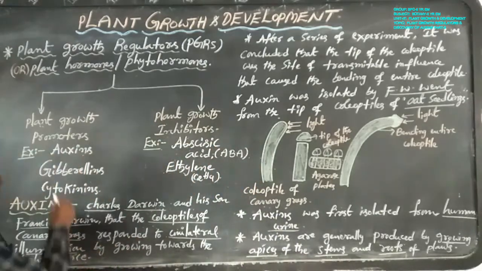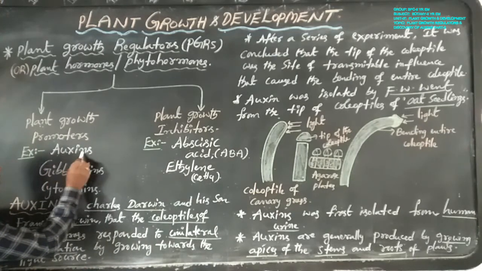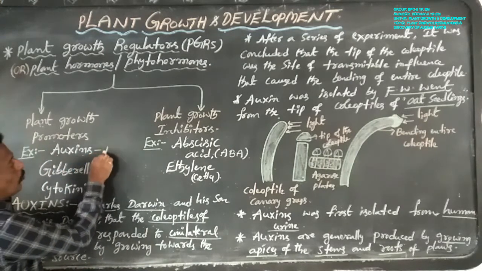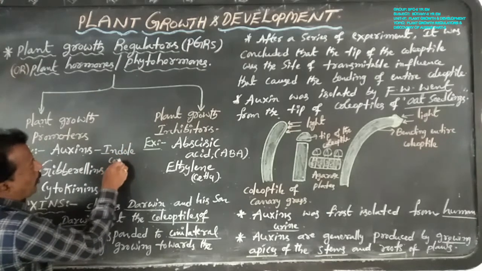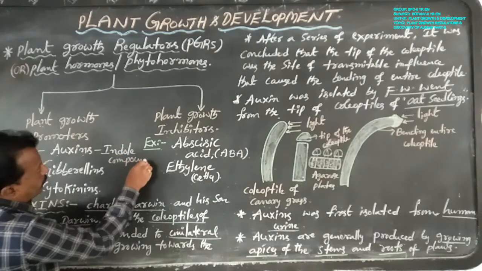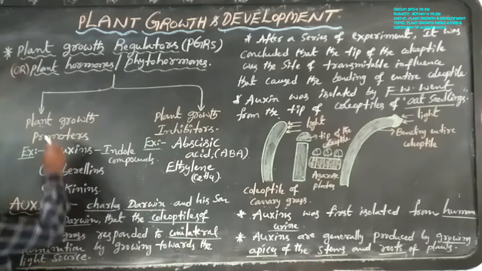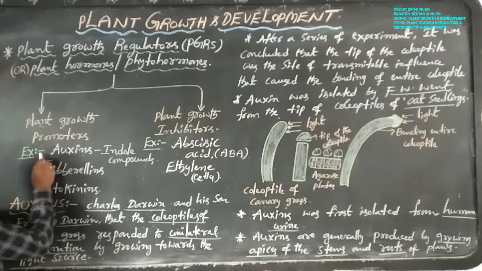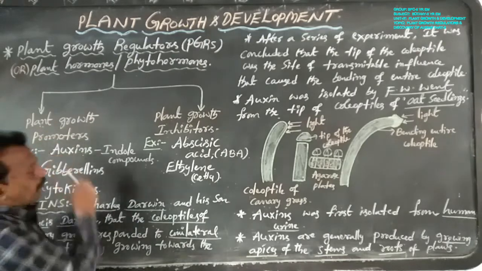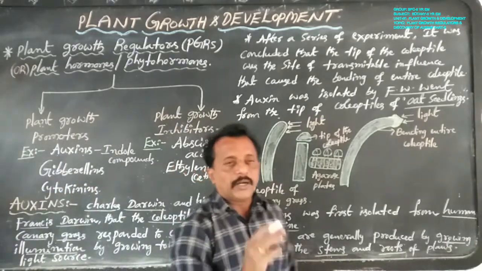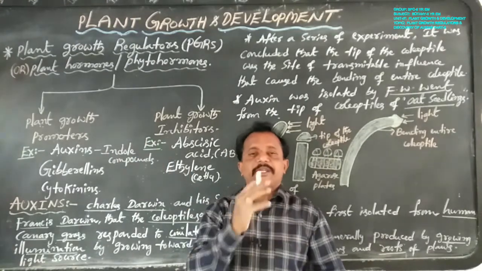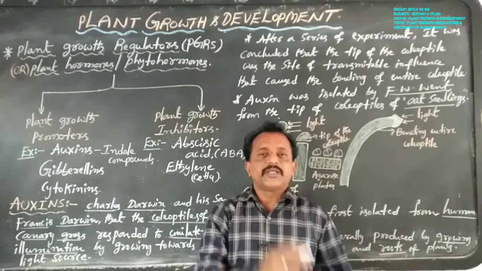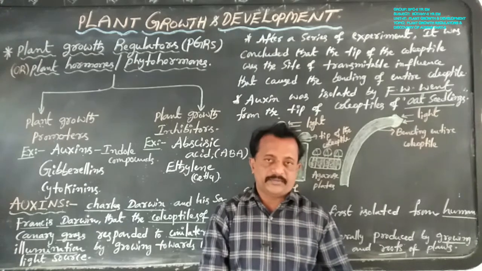Generally, auxins are always indole compounds. Now, the first plant growth promoters are auxins, which are indole compounds such as indole 3-acetic acid and indole butyric acid.